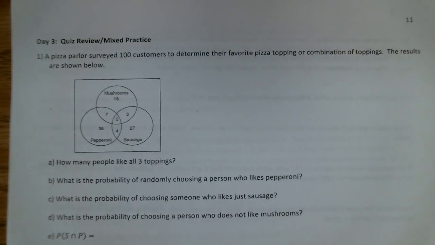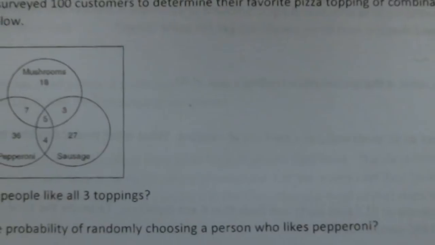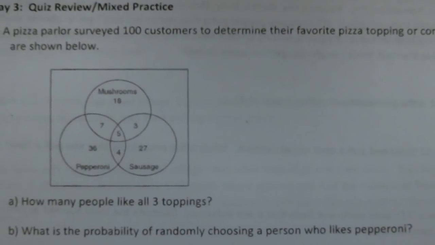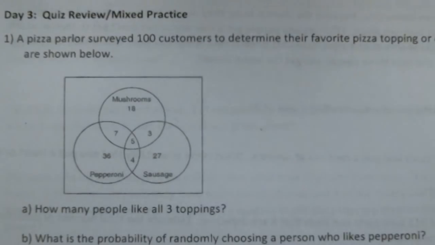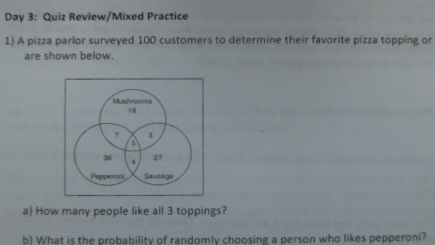Okay, so without further ado, let's go ahead and jump right in. I'm going to need you guys to get out your calculator with me today so you know how to punch these things in and simplify your fractions. So the first one says a pizza parlor surveyed 100 customers to determine their favorite pizza topping or combination of toppings. The results are shown below.